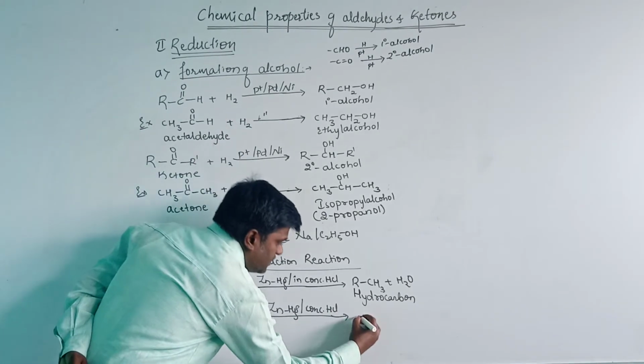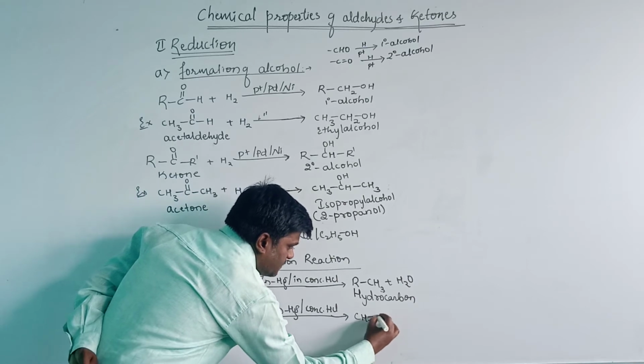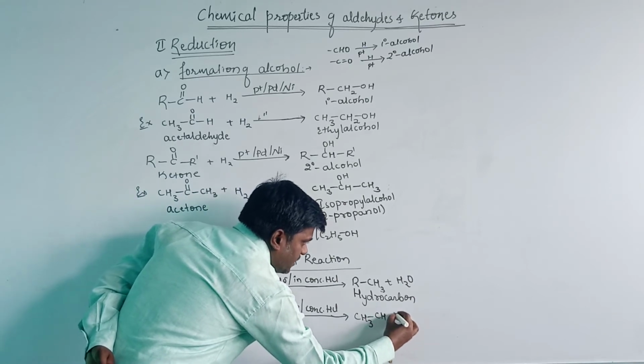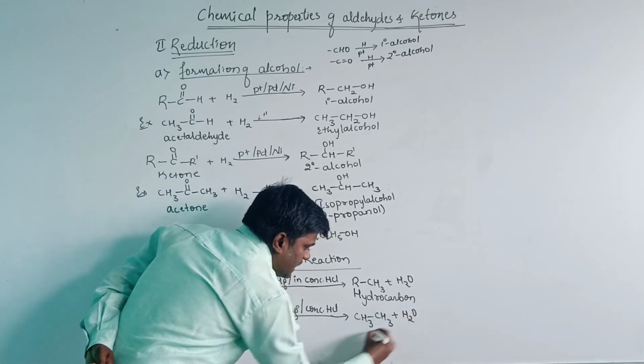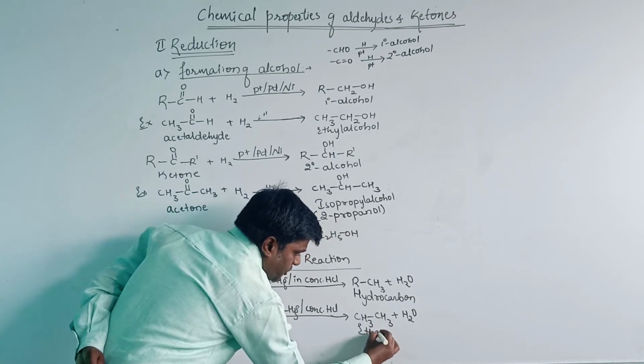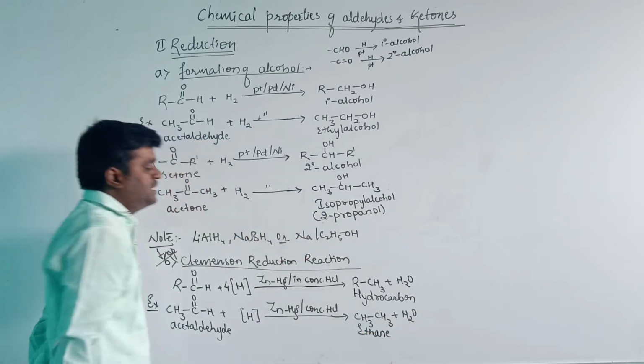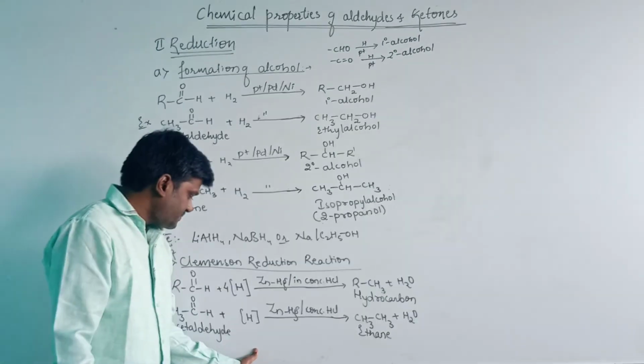Here the hydrocarbon is CH3CH3. The name of the compound is ethane.